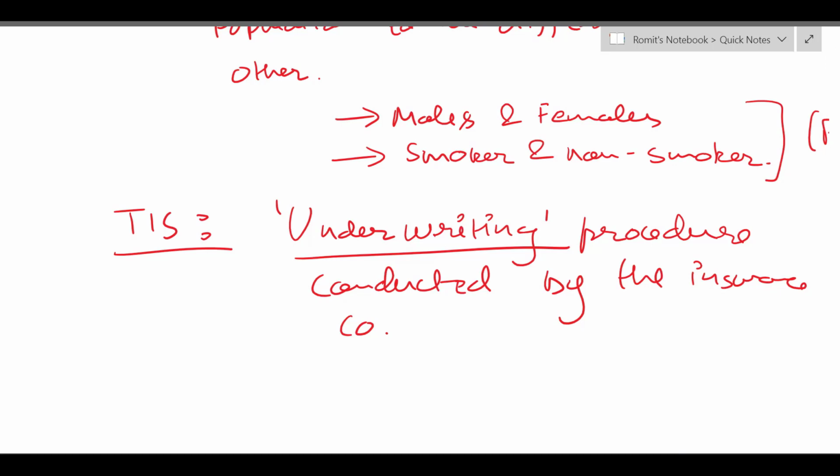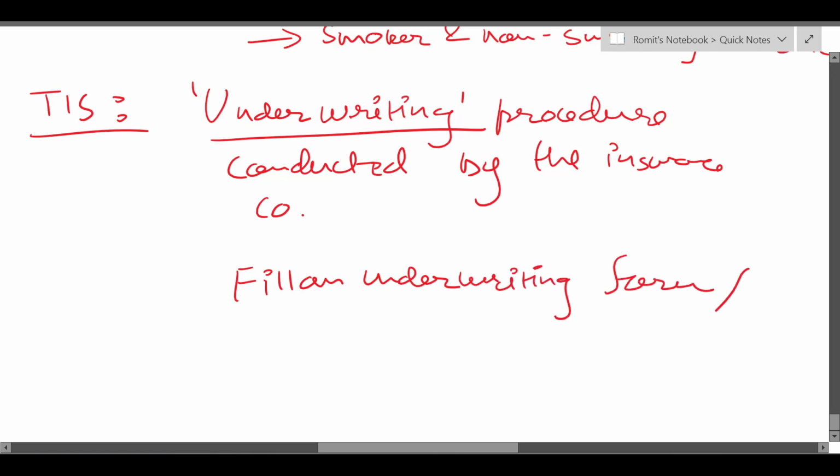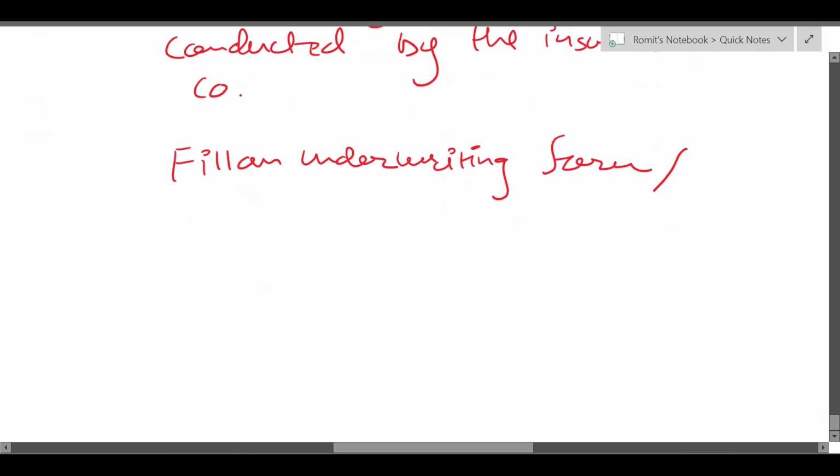All lives are not similarly risky from the point of view of a life or a health insurance company, right? Different lives pose different risks, right? So as a part of these underwriting procedures, what a company does is a lot of times they make the policyholder fill an underwriting form or go through a health checkup.